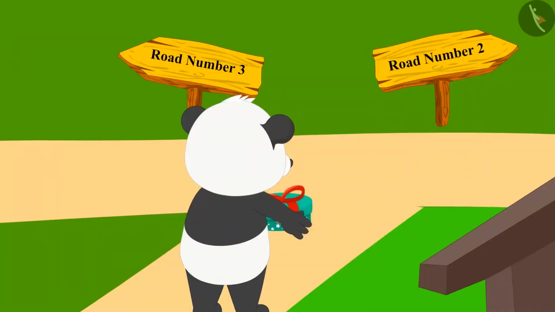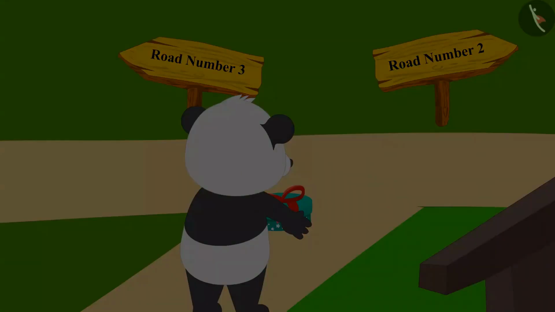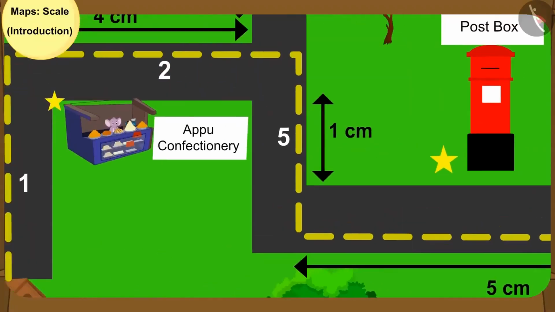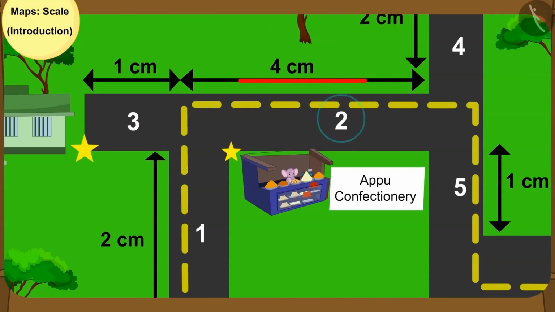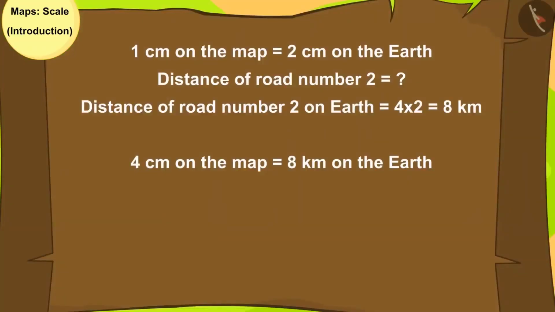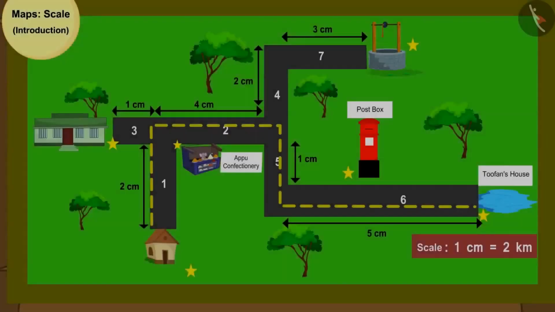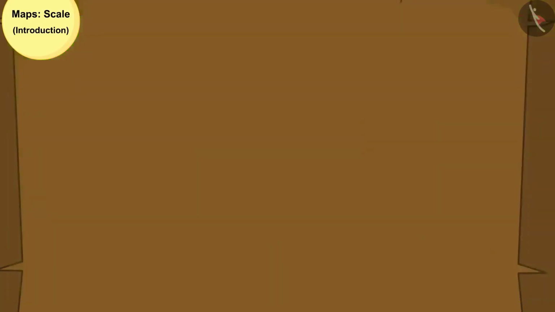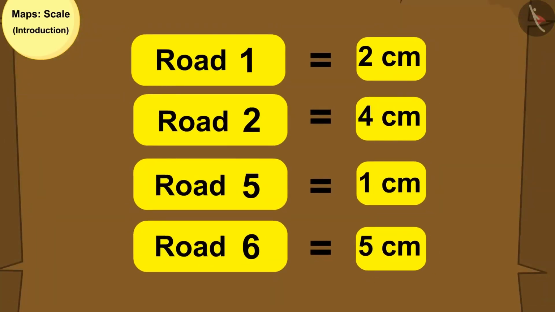Alright, Golu now has to go to road number 2. Now can you tell the distance of road number 2 using the scale on the map? You can find the answer by pausing the video. Kids, your answer is absolutely correct. The distance of road number 2 is 8 kilometer. Here the distances of all the roads coming in the way of Golu are shown in centimeter.